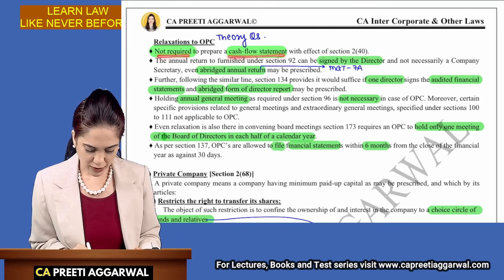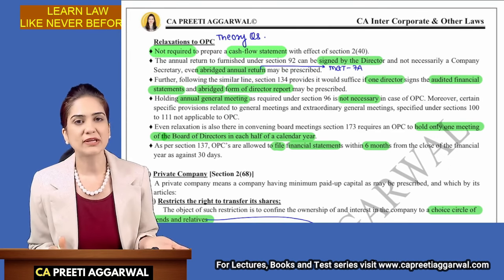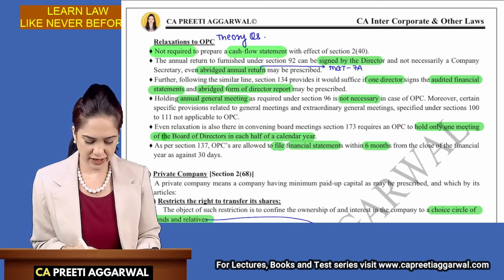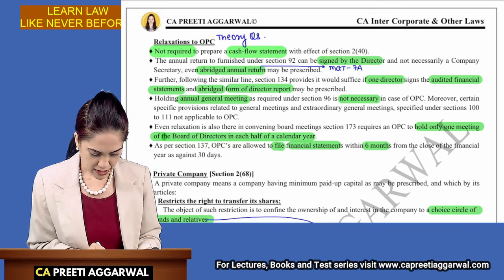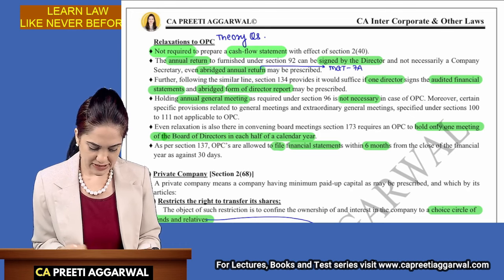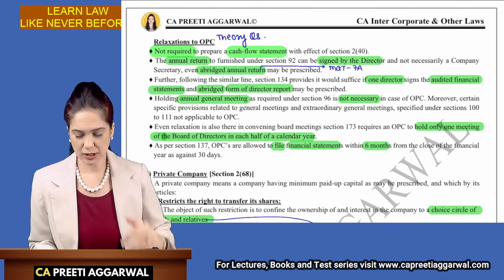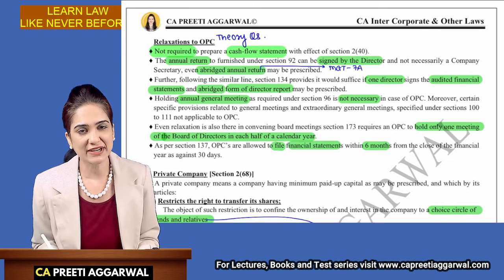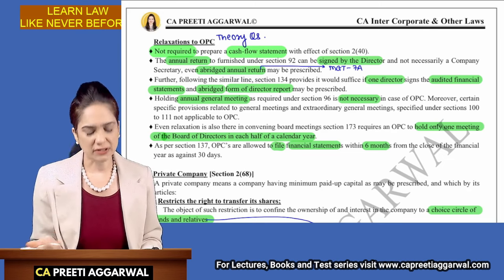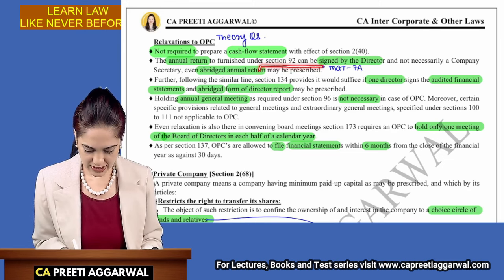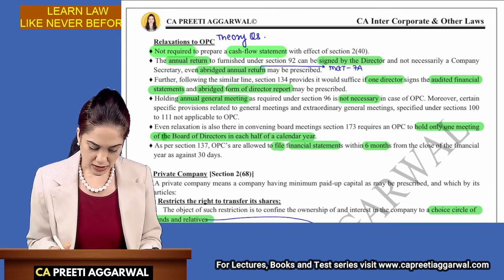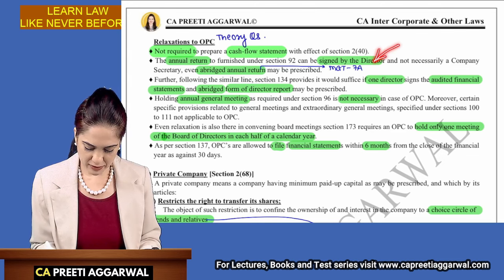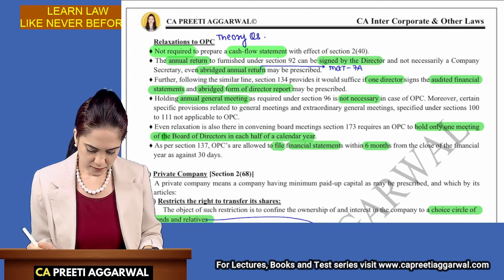One-person company is not required to prepare cash flow. There's nothing to explain here. You need to just memorize it. Cash flow is not required. Annual return under Section 92 can be signed by the director and it is not compulsory that it should be signed by a company secretary. Abridged annual return in MGT 7A. This we will study in Management and Administration chapter also. So because there is just one director, it will be signed by a director.